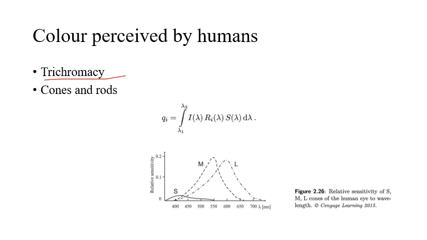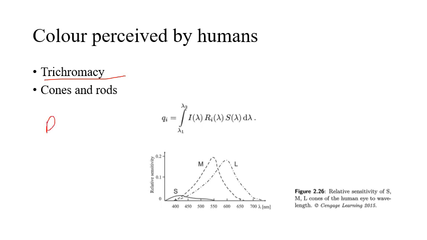Now that we understood the color perceived by humans in terms of cones and rods, we can think about how the sensor in a camera should be modeled. There are photoreceptors in a camera. The reaction of a photoreceptor, meaning the output from the sensor in the camera, we can model mathematically. Since there should be three types of sensors, that is trichromacy, let i be the specific type of sensor, so i can be 1, 2 and 3, like the retinal cone types S, M and L in the human case. So let R_i of lambda, let me write it here.